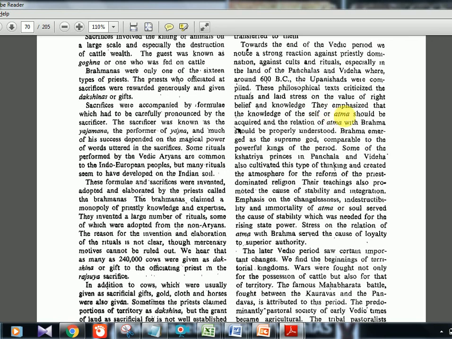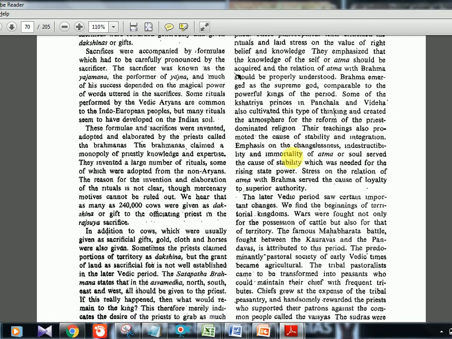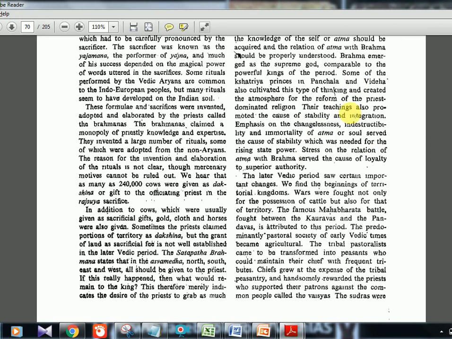And they emphasize that the knowledge of the self or Atma should be acquired, and the relation of Atma with the Brahma should be properly understood. So again, life should be properly understood and not believe in unwanted rituals. Panchala is again that clan. There's nothing new here. Later Vedic period saw certain important changes.